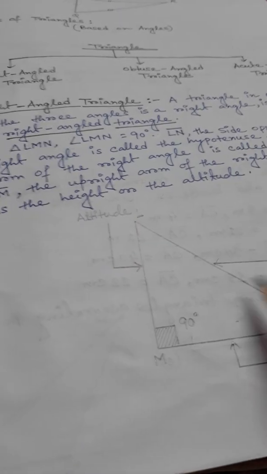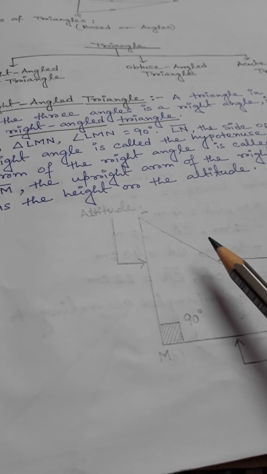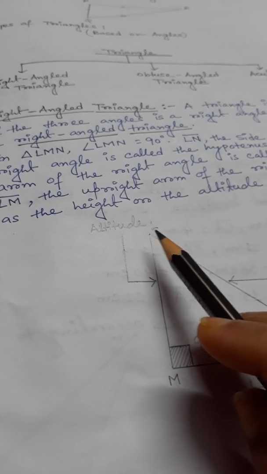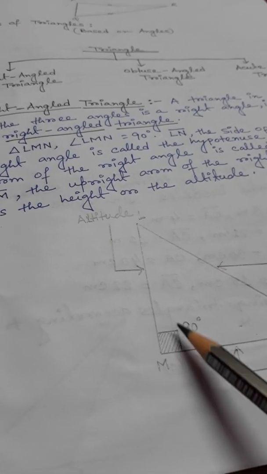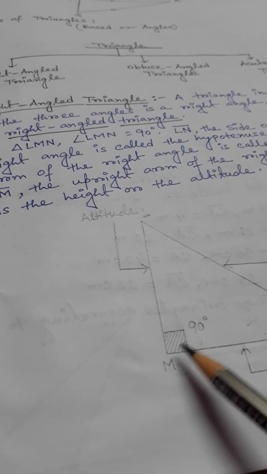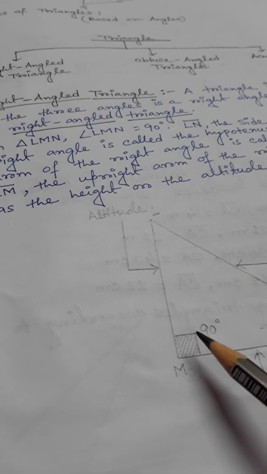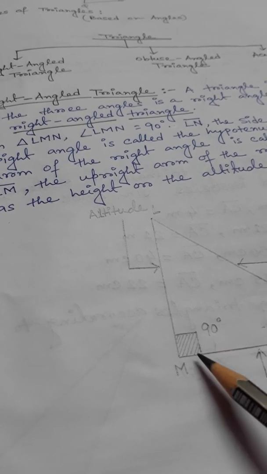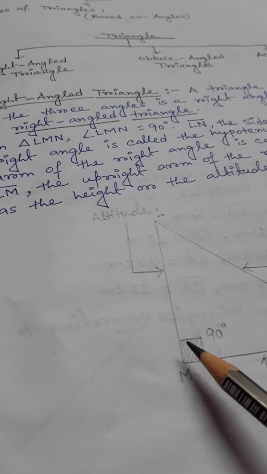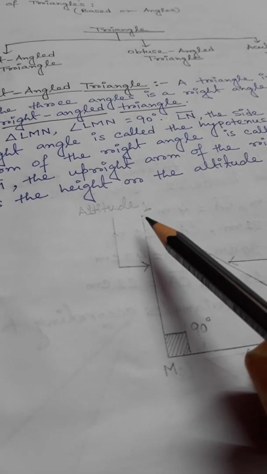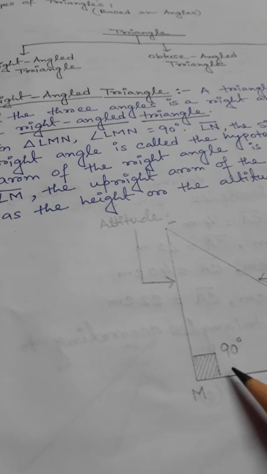So let's see, this is a triangle, triangle LMN, with angle LMN. So this angle is 90 degrees. How do we show a 90 degree angle? We show it by using a small square. See here, I have drawn it already. The small square means 90 degrees, so this angle LMN is 90 degrees.